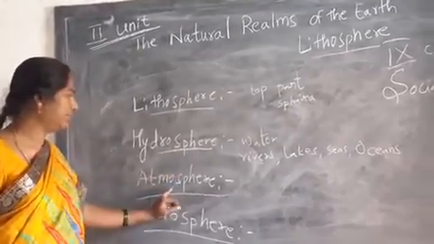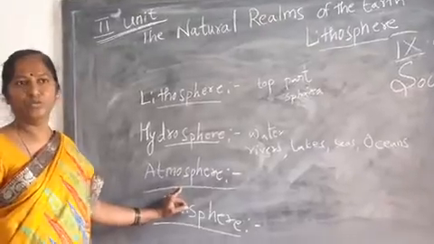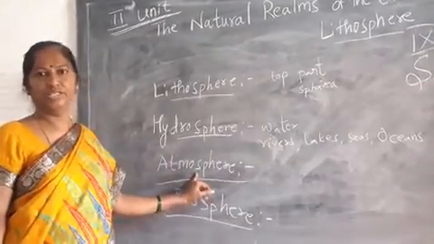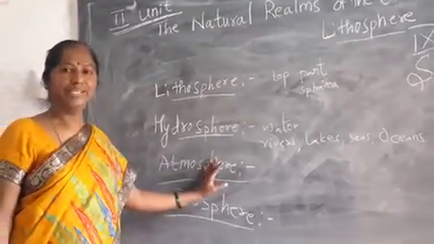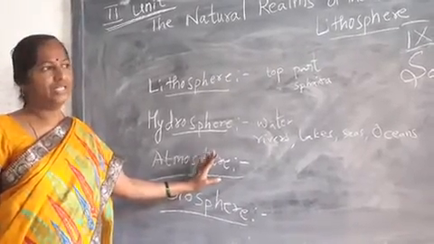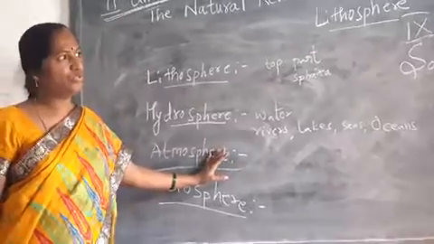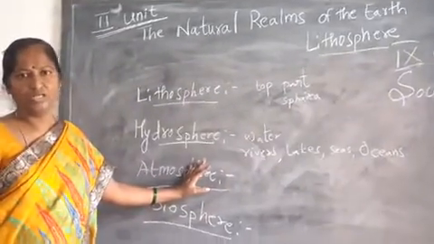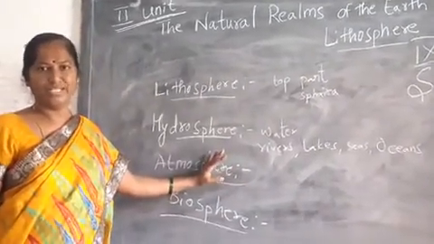Now we are going to study about atmosphere. You better know more things about atmosphere. In atmosphere you can see the many gases contained in the atmosphere. You can see different types of gases. Those are nitrogen, oxygen, carbon dioxide, etc.